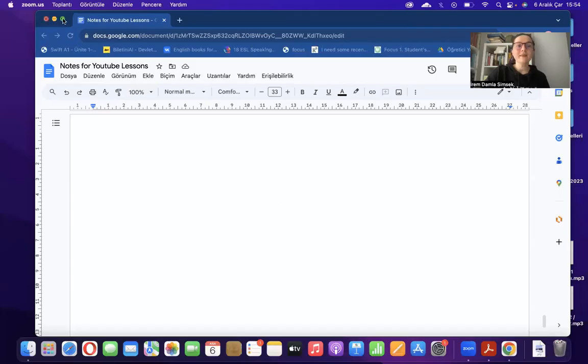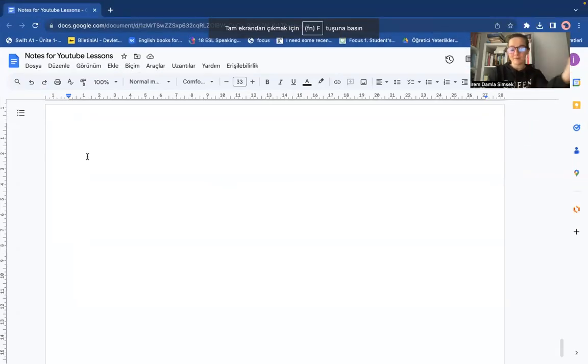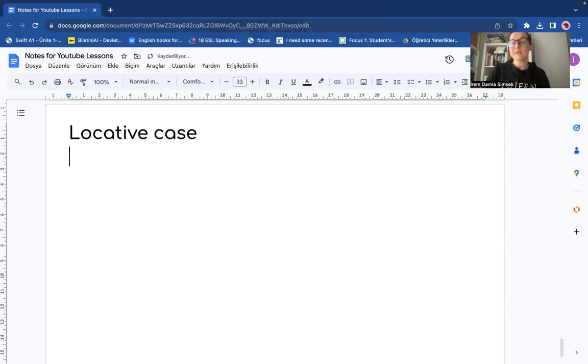What is the locative case? It's actually in, at, on. So let me write it. It's the locative case. So at school, at home, at work, like this. We have a suffix for it. It's da. Today we will talk about only two alternatives: da or de. Maybe you remember the vowel harmony. I'm just going to focus on the vowel harmony today.